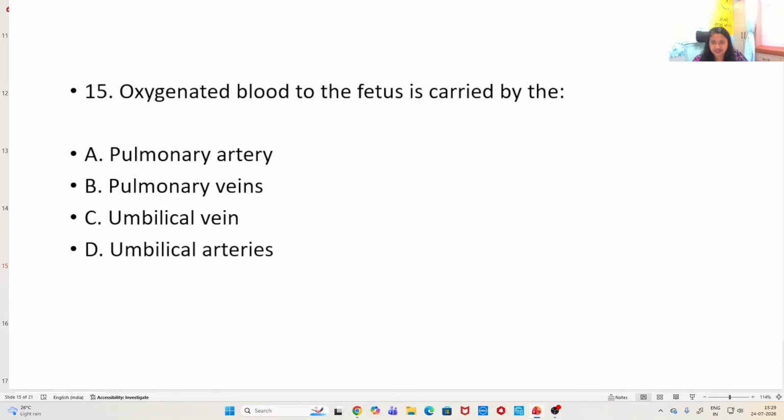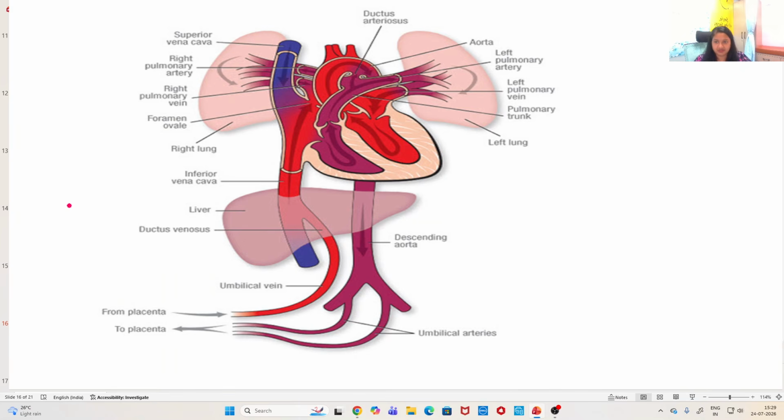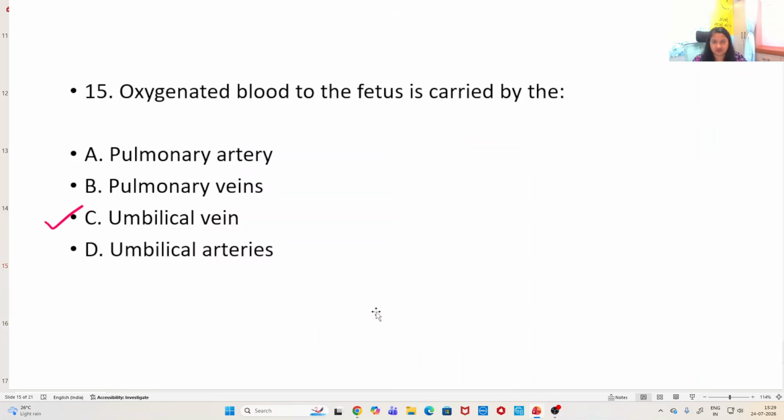Oxygenated blood to the fetus is carried by the umbilical vein, right? In this picture, you can see clearly, this is a picture of the fetal circulation. The umbilical vein carries the oxygenated blood, and umbilical arteries carry the deoxygenated blood in the fetal circulation. So here you have to be very careful. Oxygenated blood is carried by the umbilical vein.